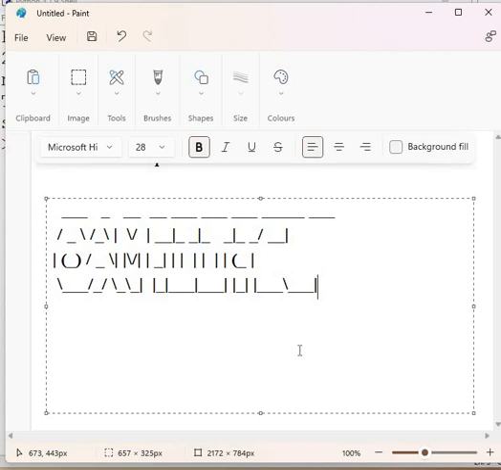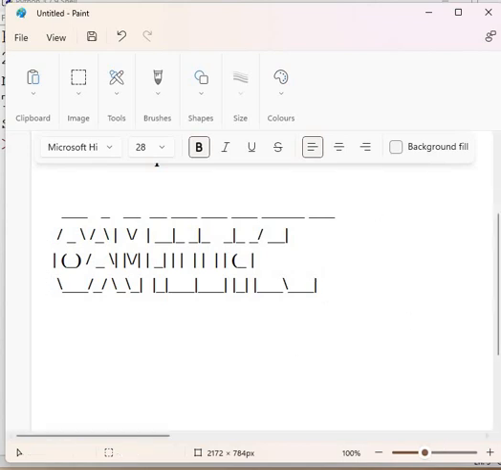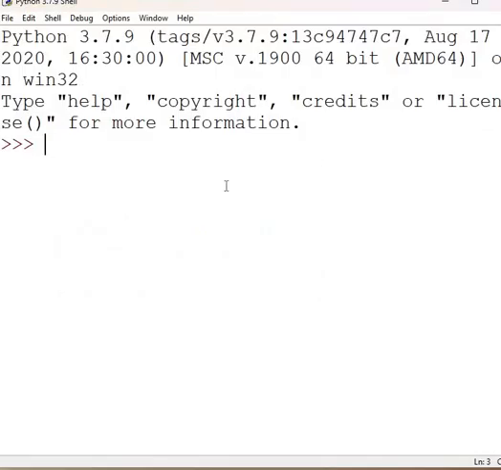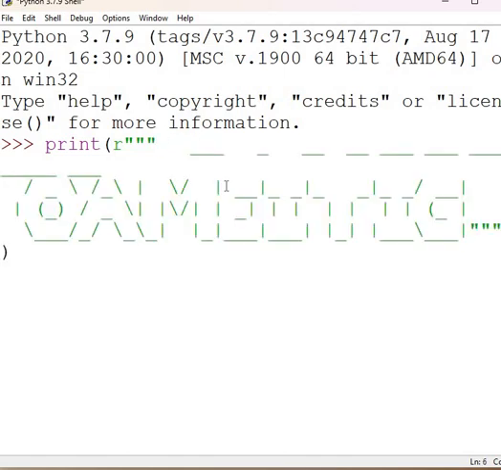What am I supposed to do? I will write print R, because I'm making use of a lot of slashes, and then inside this I'm going to use that art form.